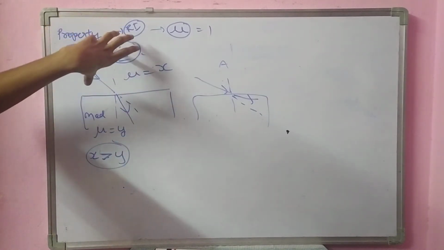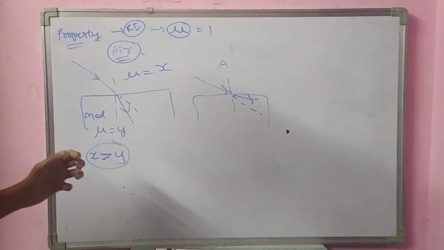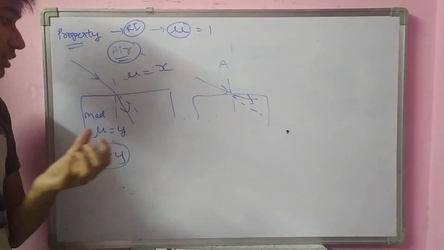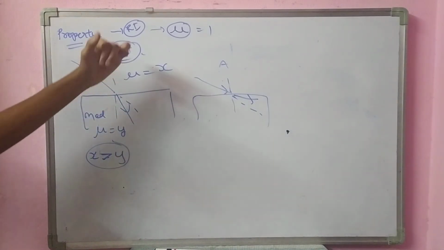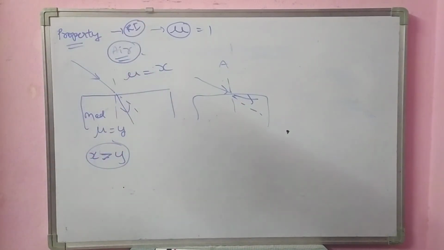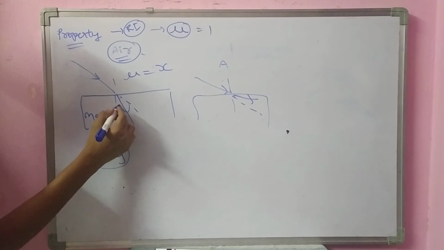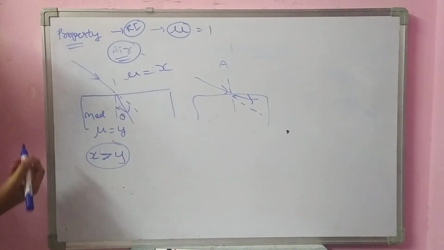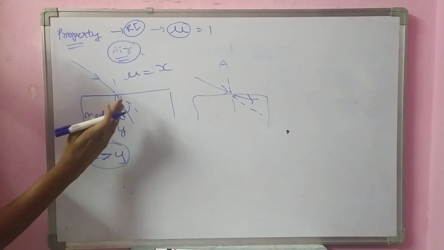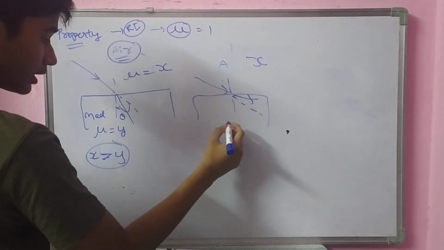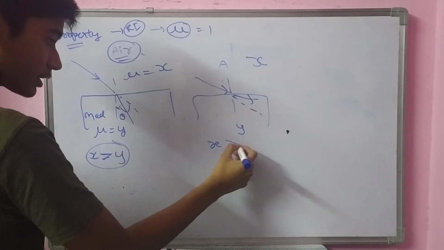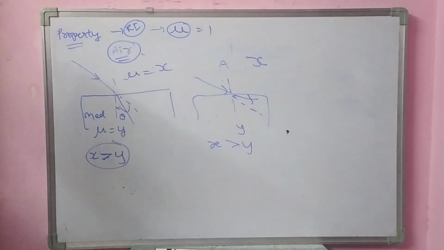Air will have less density compared to water or any liquid. So, in this condition, it will come towards the normal. If x is greater than y, it will go away from the normal.